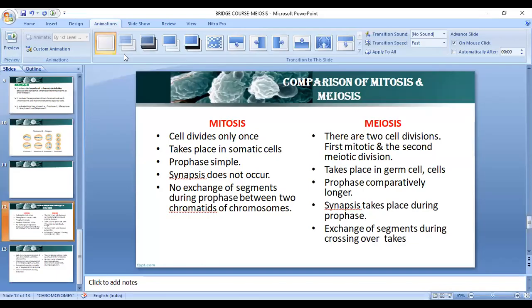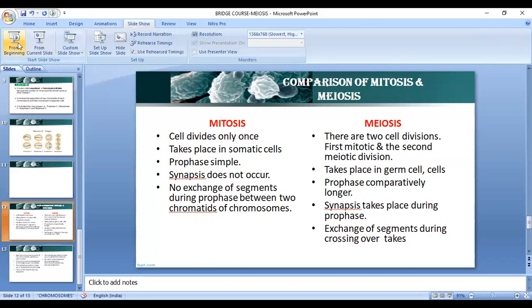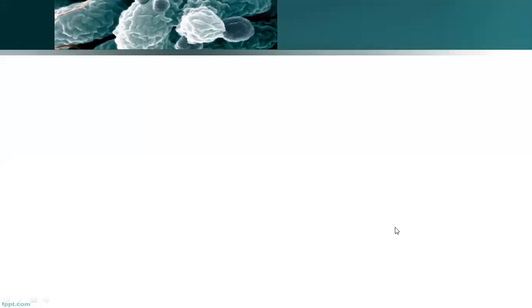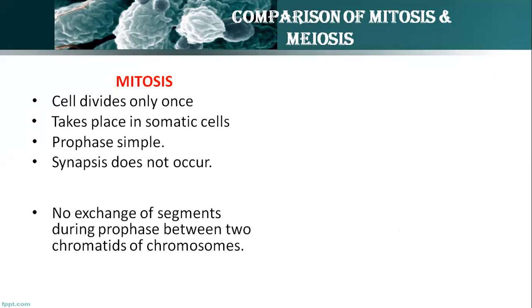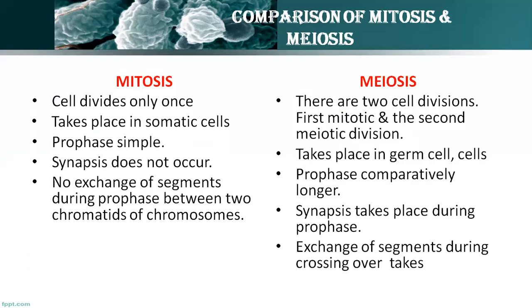So this is with regard to the significance of cell division. Now we can move on to the difference between the cell divisions. What is the major difference between these cell divisions? So this is again important: differences between mitosis and meiosis. Let us compare both, where mitosis occurs and where meiosis occurs. I will explain the concepts one by one.